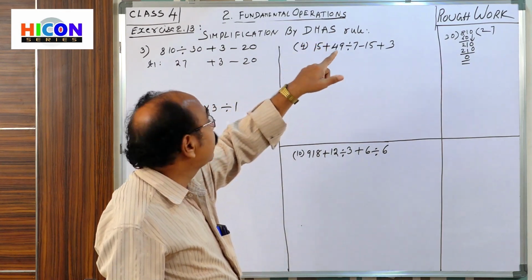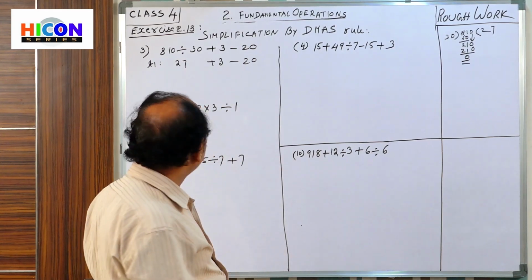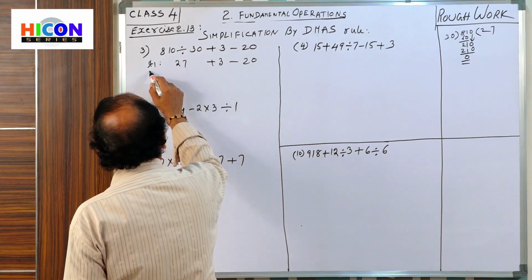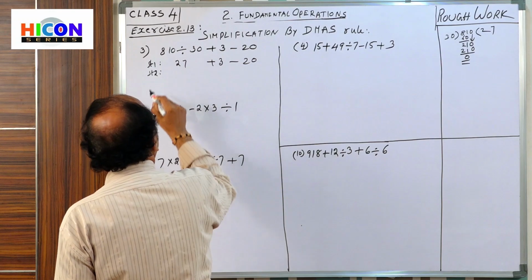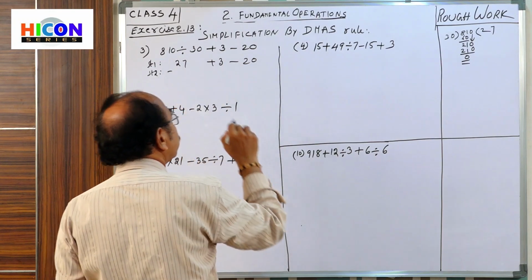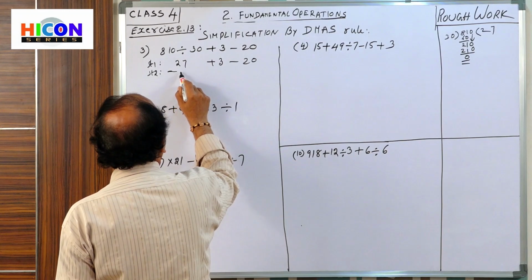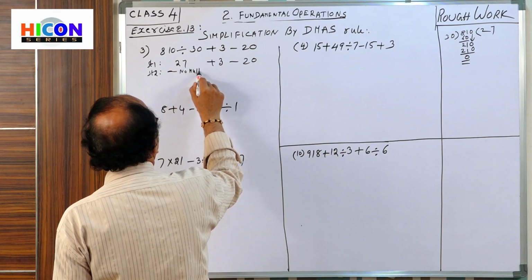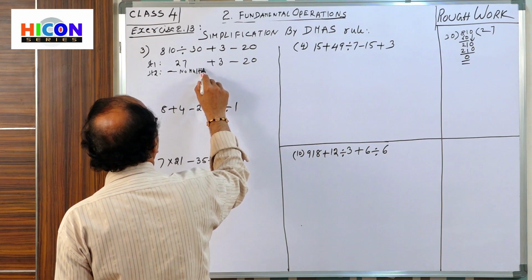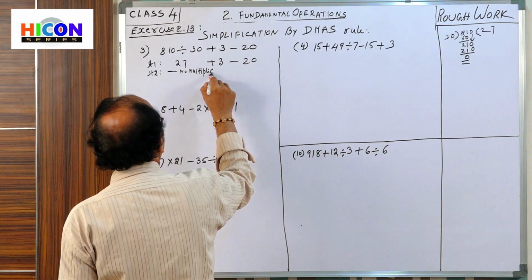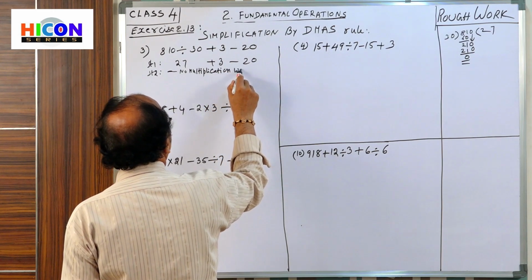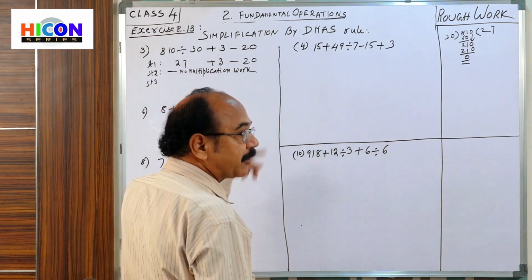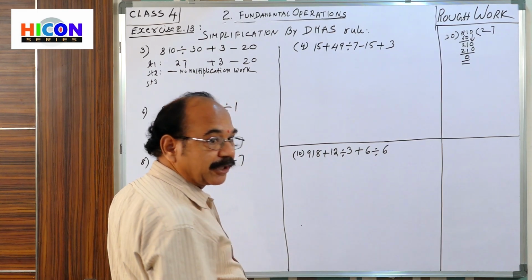Next, M for multiplication. But here there is no multiplication in the given problem. So step 2: no multiplication. Now step 3, after multiplication, A for addition. Here addition work is there in the problem.